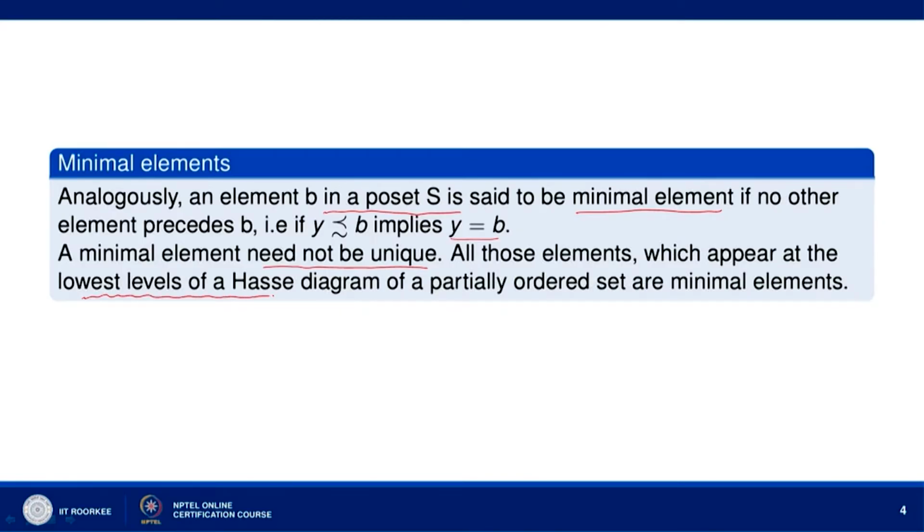All those elements which appear at the lowest levels of a Hasse diagram of a partially ordered set are minimal elements. So, it is easier to locate the minimal elements of a poset if we draw the Hasse diagram. The elements that occur at the lowest levels will be the minimal elements.